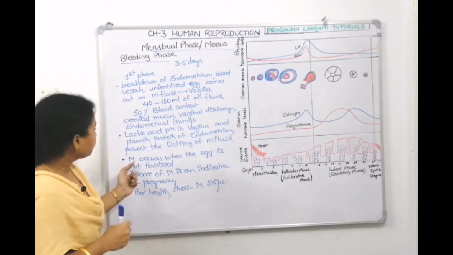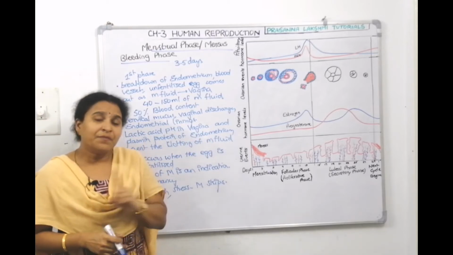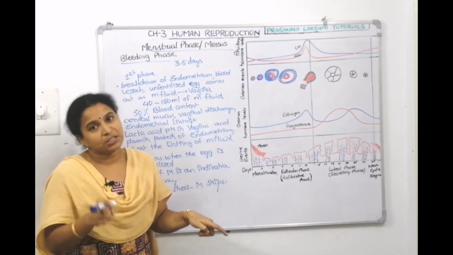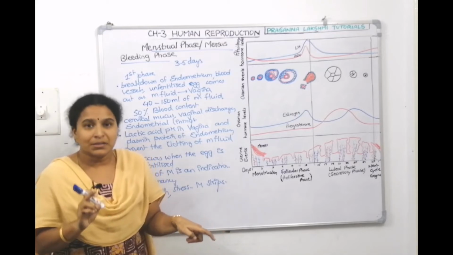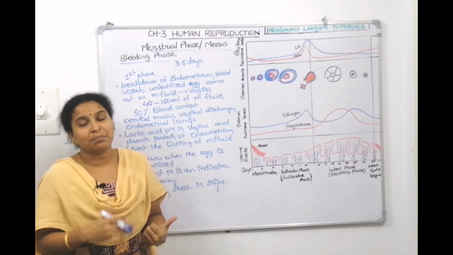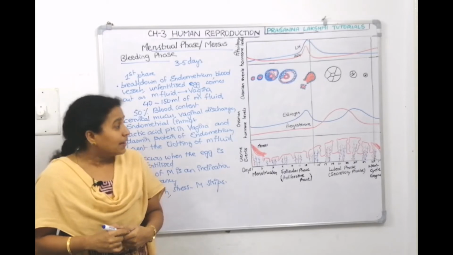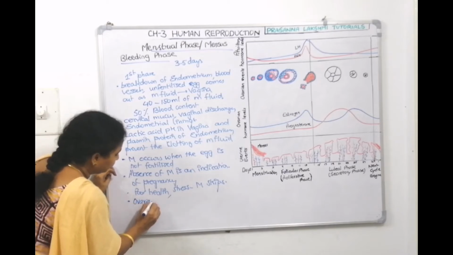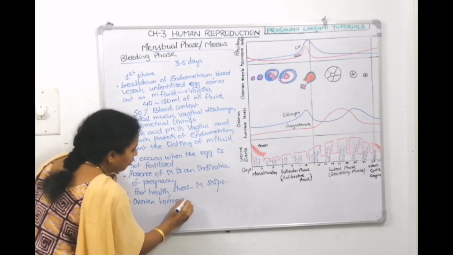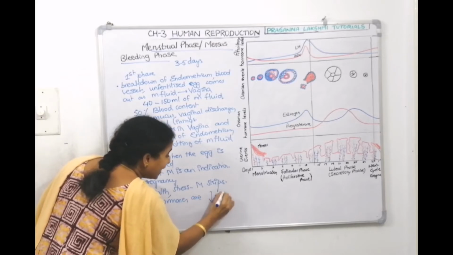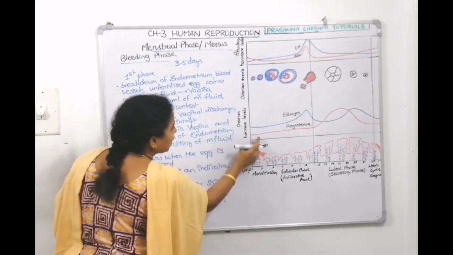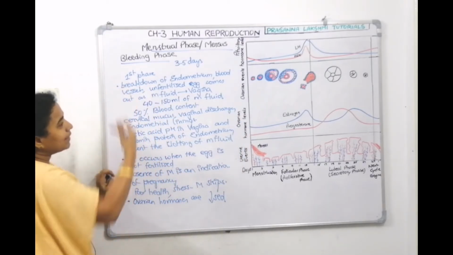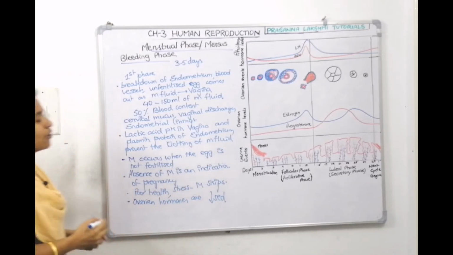because of the presence of plasmin protein in the endometrium. Menstruation will occur if the egg is not fertilized. If menstruation is not occurring, it means the egg got fertilized, an indication of pregnancy. But sometimes due to poor health and stress, menstruation will skip, right? In this, we can add one more point: the ovarian hormones are decreased. In menstruation, the ovarian hormones, estrogen and progesterone levels, are low. Pituitary hormones are also low. Quickly take a screenshot, then we'll talk about the next phase called the follicular phase.